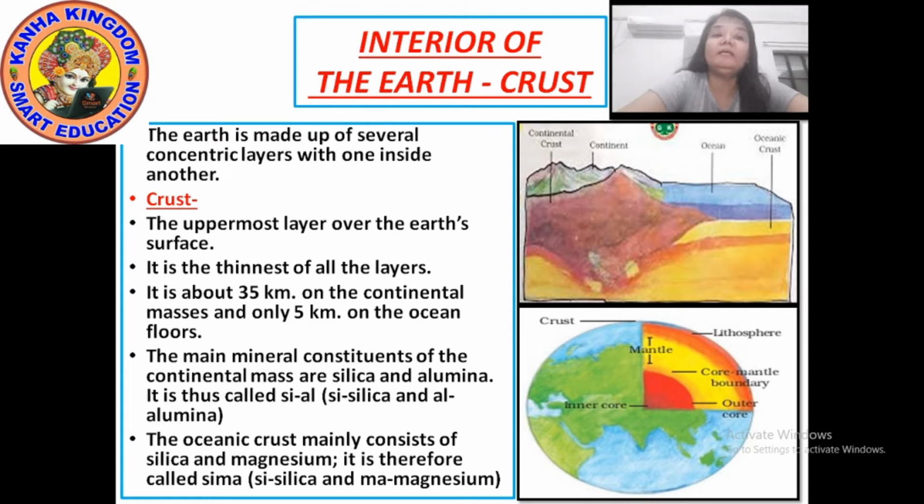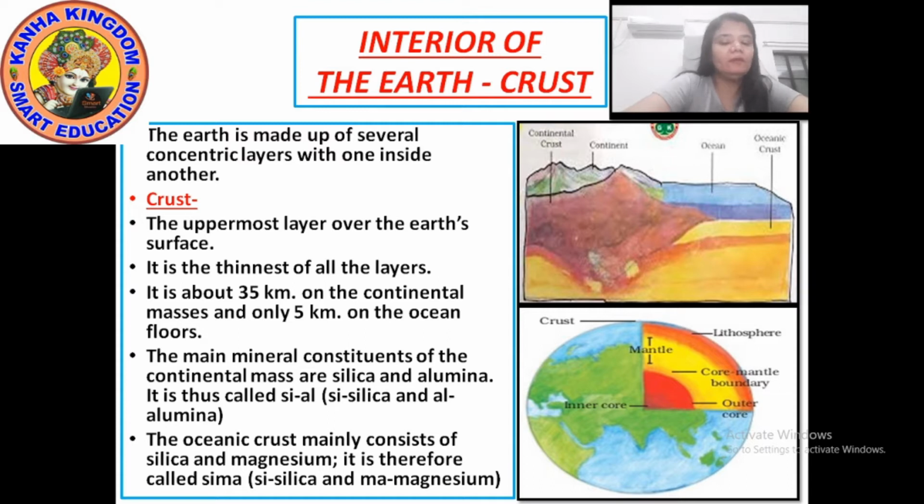I repeat again, the crust is the uppermost layer of the earth. We live on the crust. It is the thinnest layer, and it is about 35 kilometers on the continental masses. Continental masses means the land, and 5 kilometers on the ocean floors.